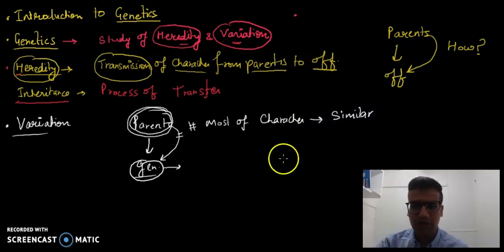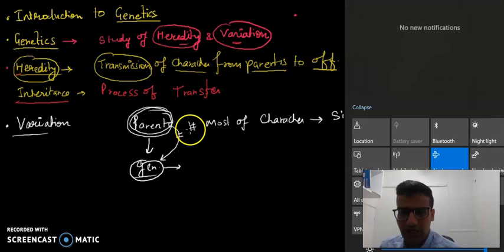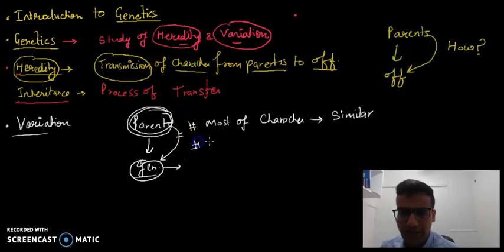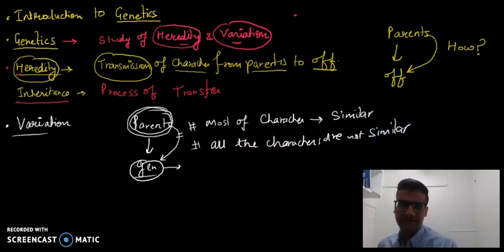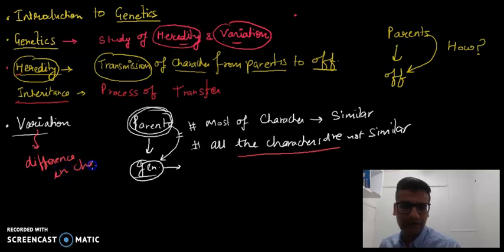So all the characters are not similar. This difference in character is what we call variation. So variation is basically what we call difference in character.